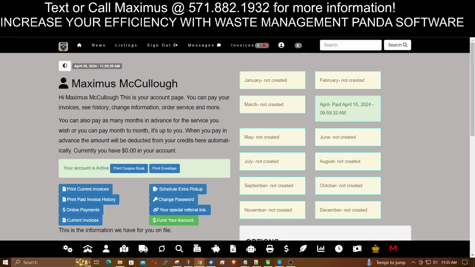So as I was developing the software, my entire goal was to make it efficient. The waste management industry has to track thousands of people and places and equipment and money. So my goal for the user or manager was to be able to get to where they needed to go in 2 clicks or 2 seconds or less. So no matter what the manager was looking for or trying to do, they could do it in 2 seconds